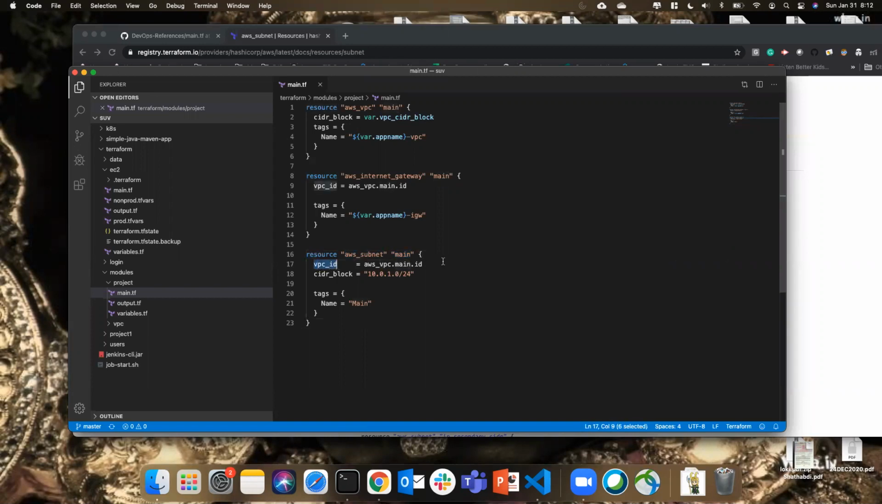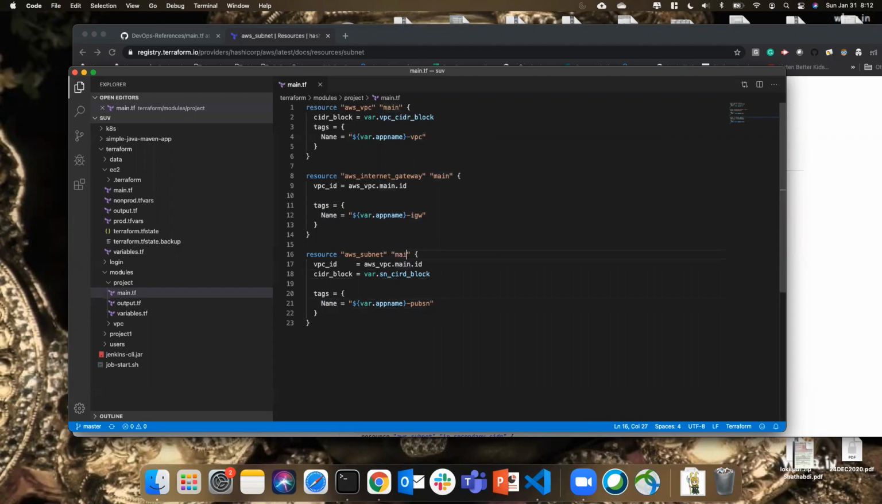Again, it needs a VPC. I'm taking the VPC from here. CIDR block. Here these values are hard coded, but I'm not going to hard code this. Rather, I'm going to use a variable, subnet CIDR block. I'm going to take this tag as it is. Rather than IGW, I'm going to use subnet. So this will be public, public SN. I'm going to change this to public SN.